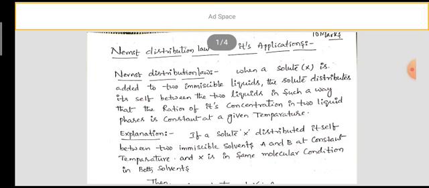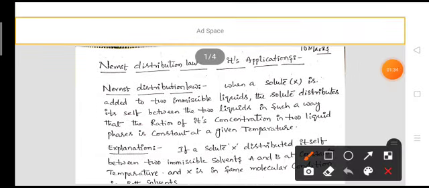For such immiscible liquids, Nernst applied a law which is called the distribution law. What is the definition of distribution law? When a solute, for example X, is added to two immiscible liquids, the solute distributes itself between the liquids in such a way that the ratio of its concentration in the two liquid phases is constant at any given temperature.